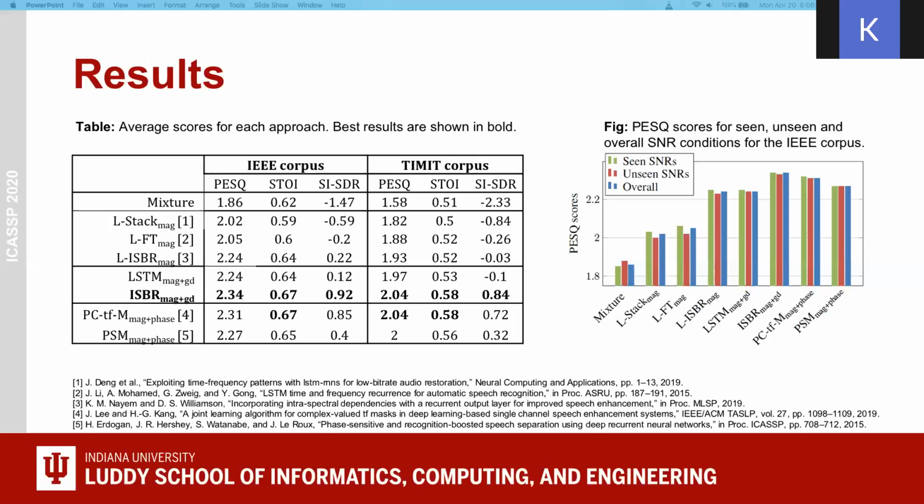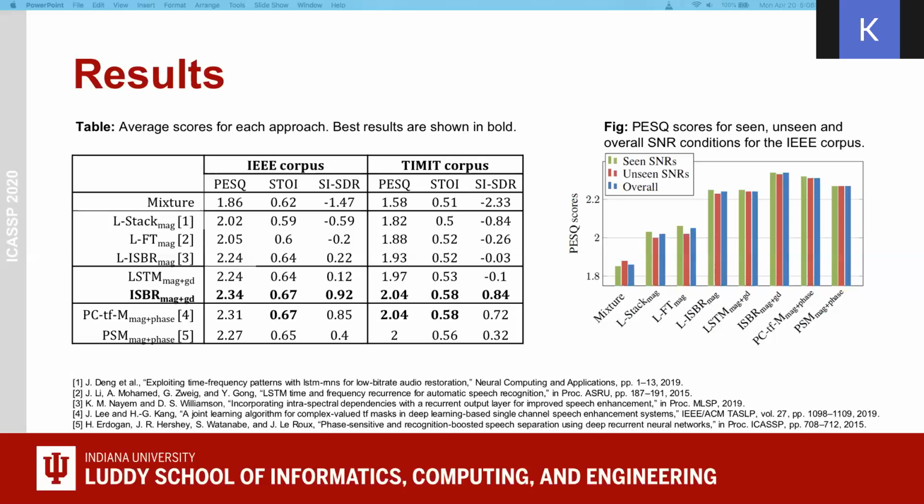L-stack and LFT use a separate frequency LSTM module and LISBR uses the ISBR layer. We use the magnitude loss function for these 3 approaches. LSTM MAG plus GD is the baseline LSTM model with magnitude and group delay loss function. ISBR MAG plus GD is our proposed approach with magnitude and group delay loss function. PCTFM MAG plus phase is proposed by Lee and Kang, which uses a time frequency mask incorporating magnitude and phase. PSM MAG and phase is proposed by Erdogan with a phase sensitive mask for both magnitude and phase.